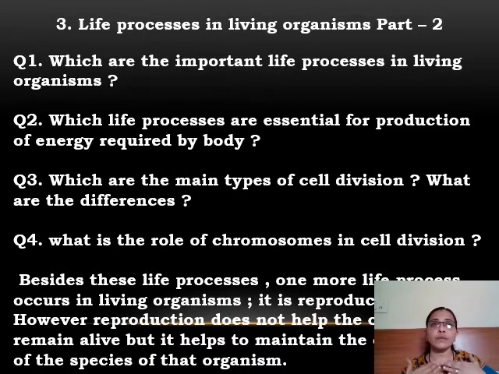I am here, and through my reproduction, that is my children, I will be existing after my death, in the form of children and their children. So we call this process reproduction.